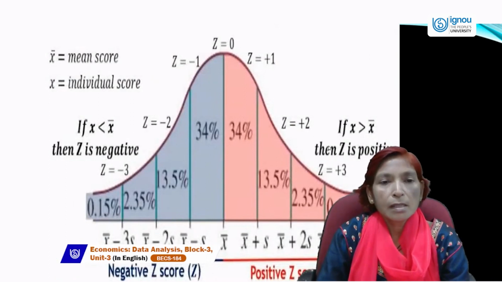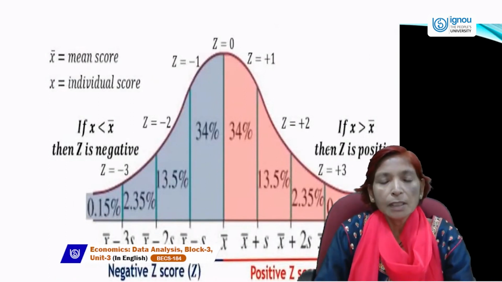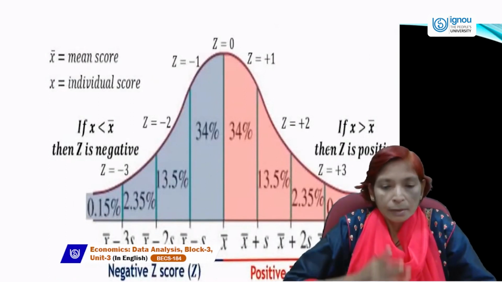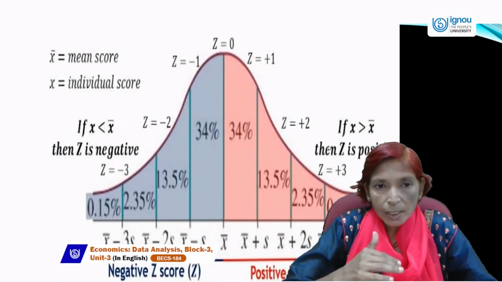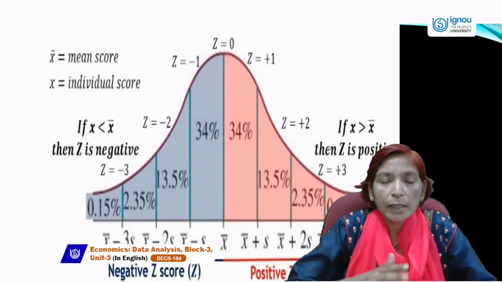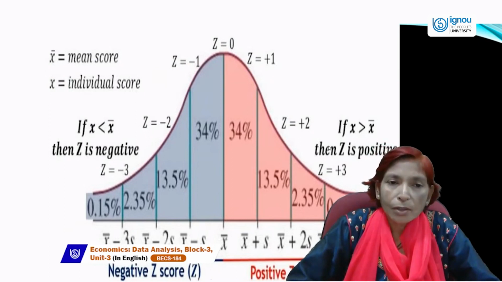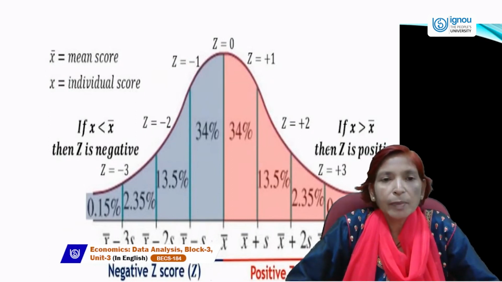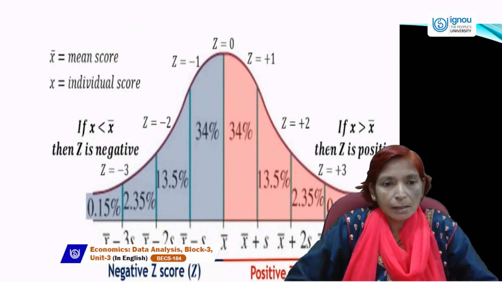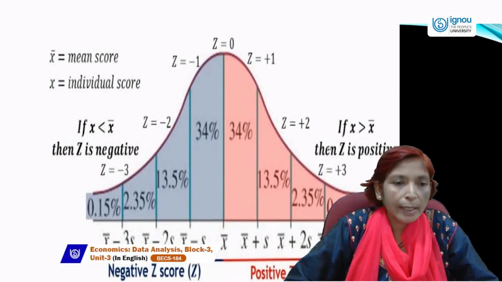Next is the normal distribution curve. This normal distribution curve tells us how symmetrical the distribution is. When the distribution is normal, the curve shape will be a bell-shaped curve, which divides this diagram into two equal parts. On the right hand side we take positive values, and on the left hand side we take negative values.